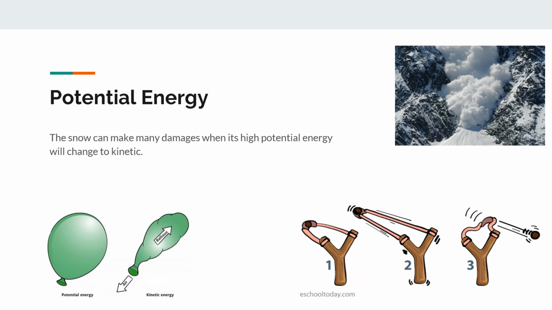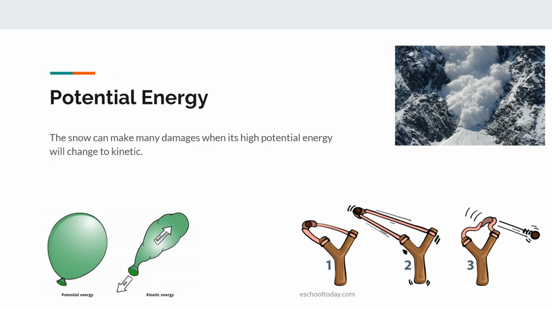The second one is potential energy. You understand that food has potential energy, which means saving energy inside something while it is not moving. The snow can cause much damage when its high potential energy changes to kinetic. When an avalanche is happening on the mountains, the snow has a lot of potential energy. When an avalanche happens because of an earthquake or any other thing, the potential energy will change to kinetic energy.